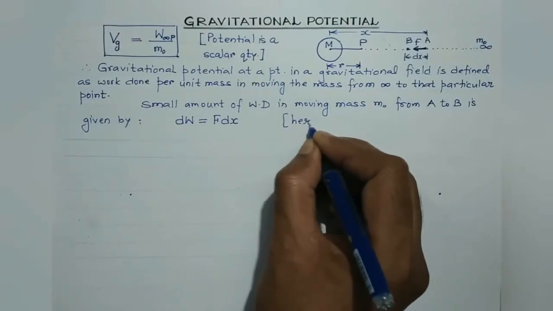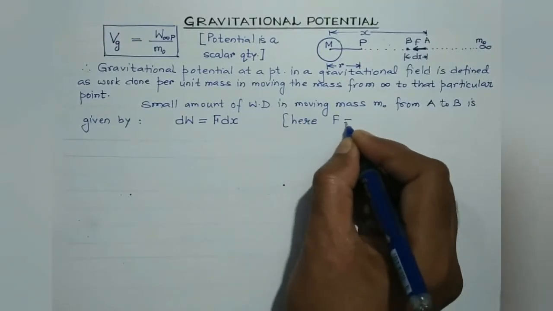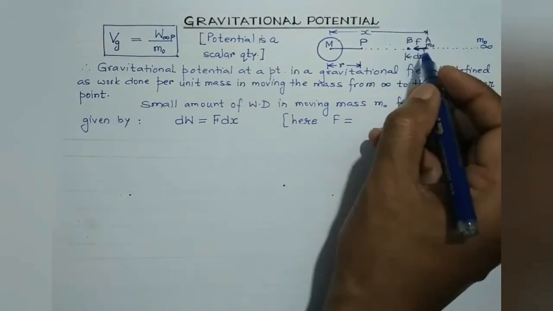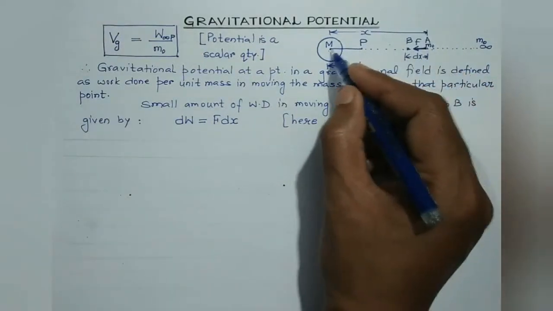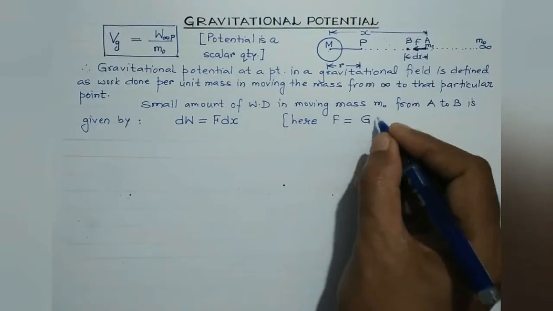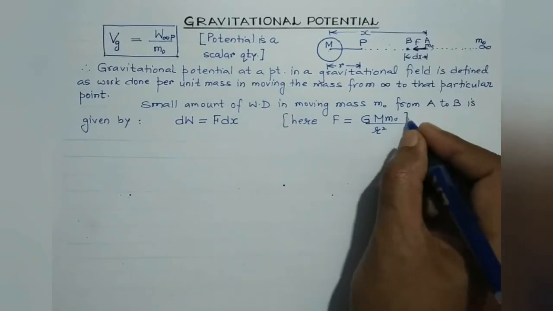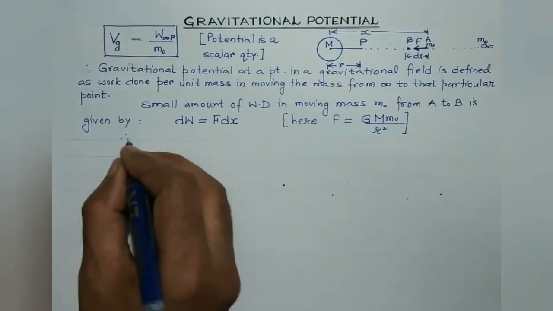Here F is the gravitational force. When the body of mass m0 is over here, then the gravitational force between these two masses, capital M and small m, would be G M m divided by R square, right? So let's substitute the value.